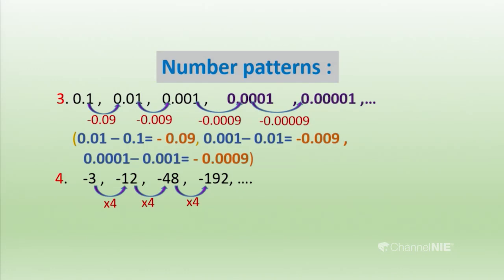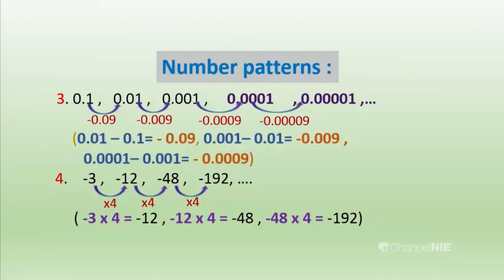So, there is another pattern. We can say different patterns among these 5 number patterns. Then by multiplying the first term and the multiple, the 4, we get minus 12. Then we can continue it. Then we can move to the fifth number pattern.